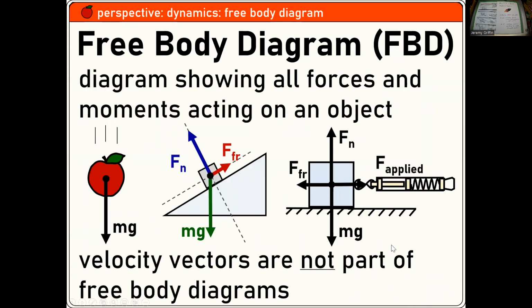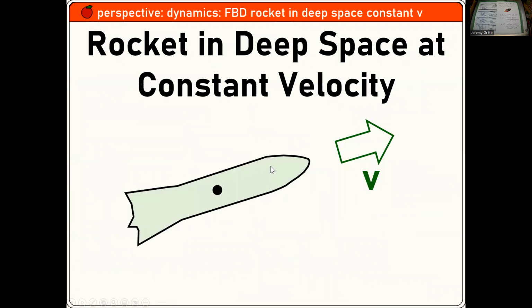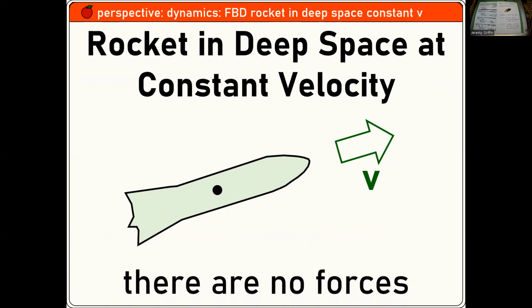Free body diagrams. You guys remember these? There are some examples right there. You're just drawing all the forces on an object. I double checked the definition. It says forces and moments like torques, but okay, focus on the forces. A spacecraft with constant velocity of 5,000 meters per second, screaming through space. What forces are on that thing? None. Boom. Because the law of inertia, it's just going.